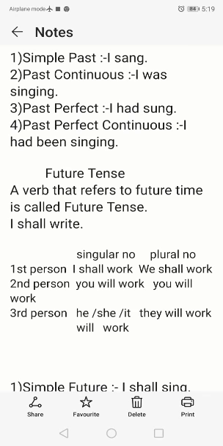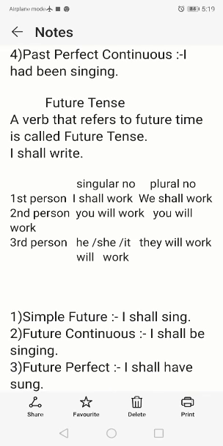the subject. Okay, again here we take first person, second person, third person with singular and plural number. With the first person I, first person singular, I shall work. We, first person plural, we shall work. In second person, you will work. And third person with he, she, it: he will work, she will work, it will work. And with third person plural, they will work.